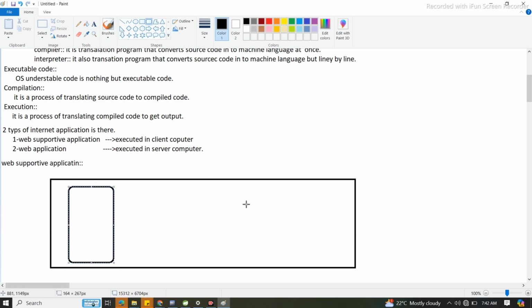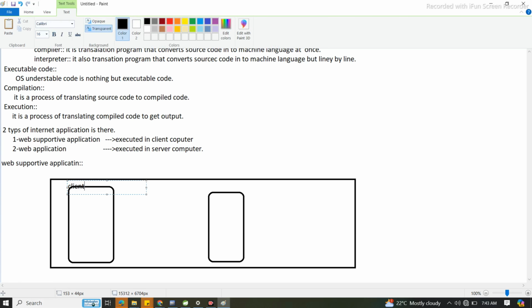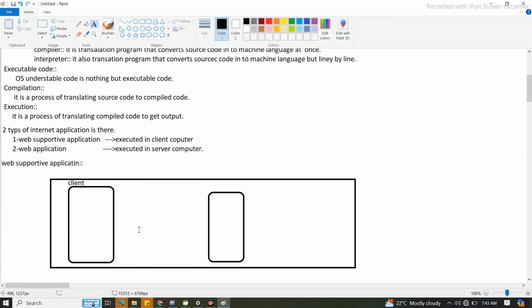So this is one thing and this is server. Clear? Yes. So now tell me, this is nothing but client. Client system. Inside this client, what will we see? This is the client system.